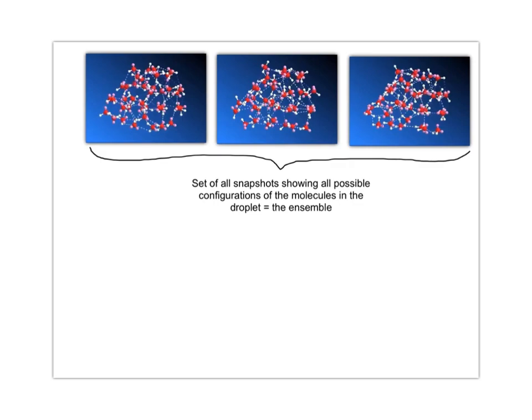Each snapshot in this set of snapshots, called the ensemble, is called a microstate. The number of microstates in the entire ensemble is called the size of the ensemble.